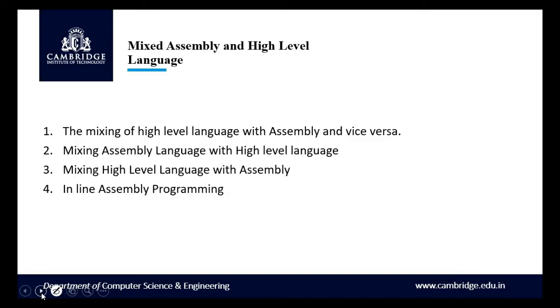We can write a program with some part of the code in assembly and some part of the code in high level. This type of programming is called mixed assembly and high level language programming. You can mix high level language with assembly and vice versa.